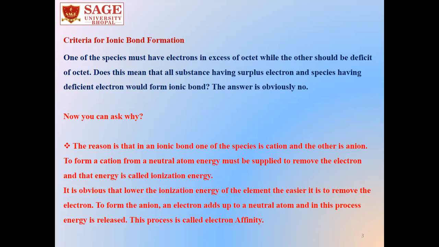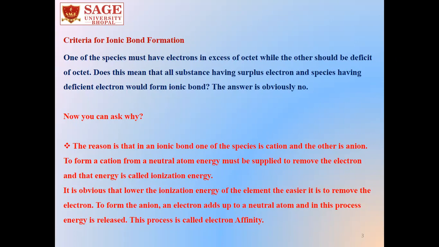On the other hand, to make an anion, we have to release some energy to add some electron to the neutral atom to form an ion. So the first one, the removal of an electron from a neutral atom to form a cation, the energy we need to supply is called ionization energy.